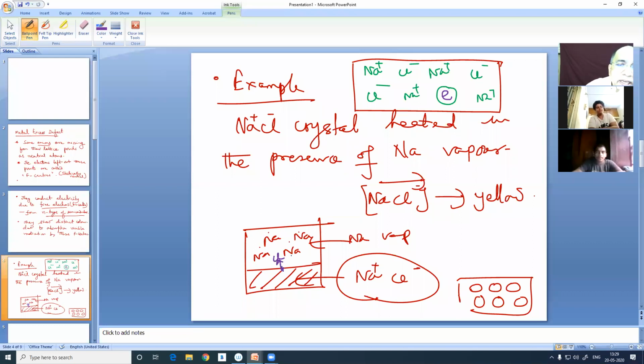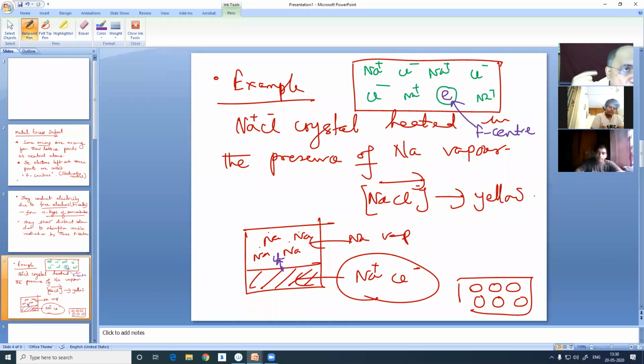So your mom will be getting both yellow sodium chloride, the bulk of the crystal that your mom has lent you, that will become yellow. And this sodium chloride will be formed, so there will be no sodium metal. All sodium vapor will be converted to sodium chloride falling on the surface. But that is not defective. But here in the main crystal, hundreds and thousands of F centers have been created, and this is an F center. F comes from a German word Farbe, that is color. Such compounds will be beautifully colored.